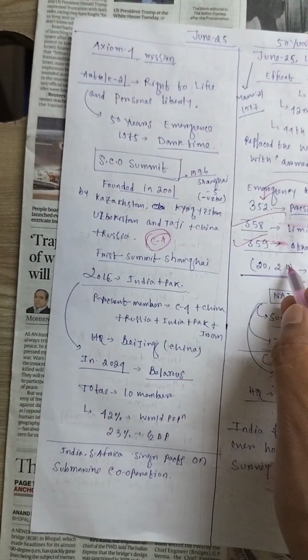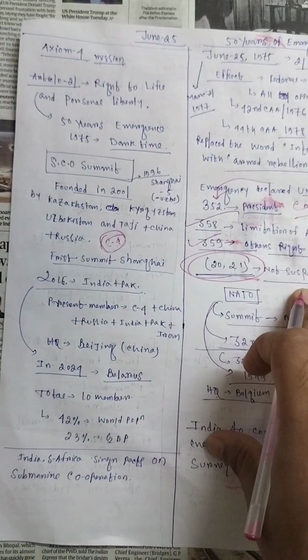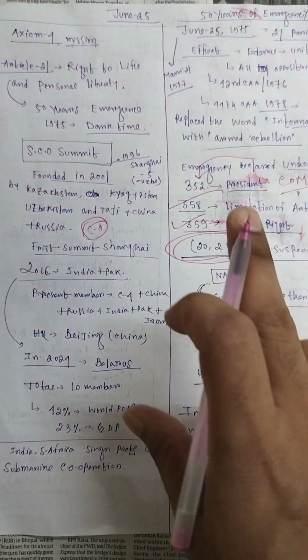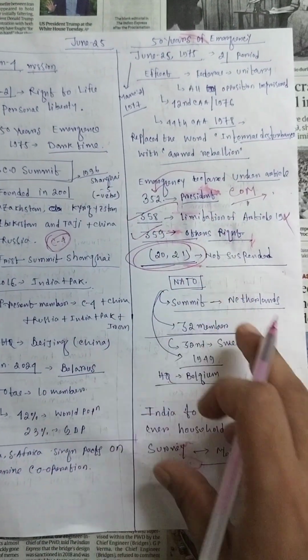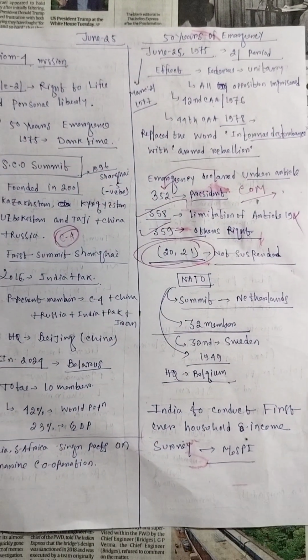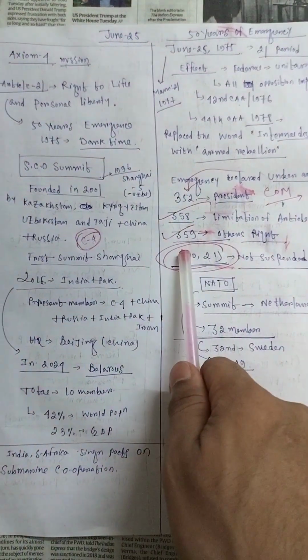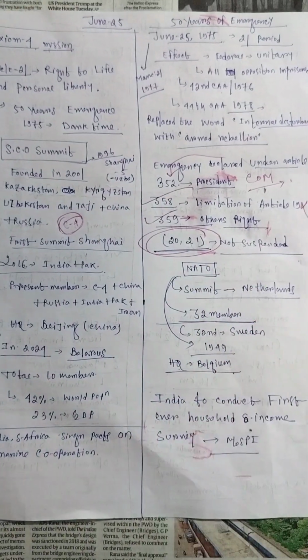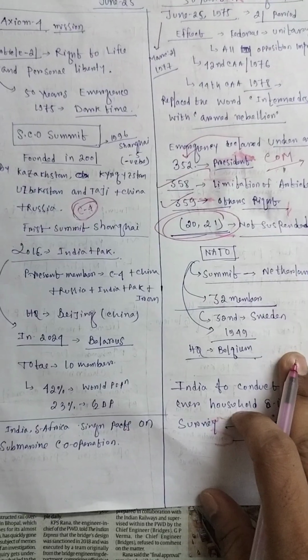Okay, and there are two articles that are not suspended under any circumstances of the emergency, that is article 20 and 21. So these are very, very important. It can be asked in any exam: which two articles are not suspended during emergency? That is article 20 and 21. These are the two important articles that are not suspended during emergency.